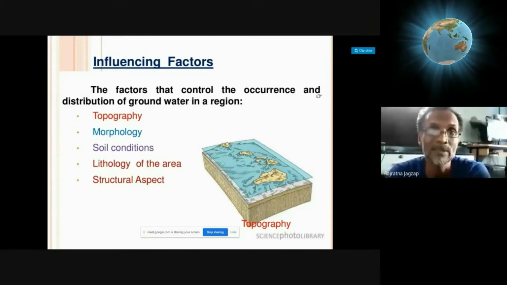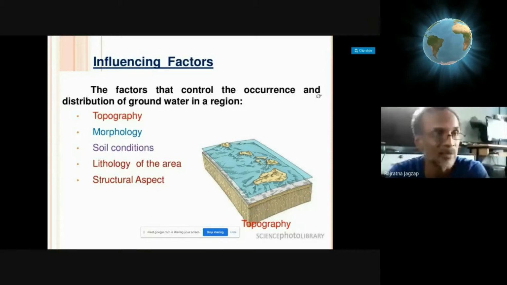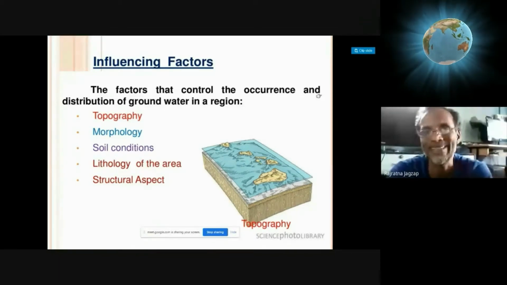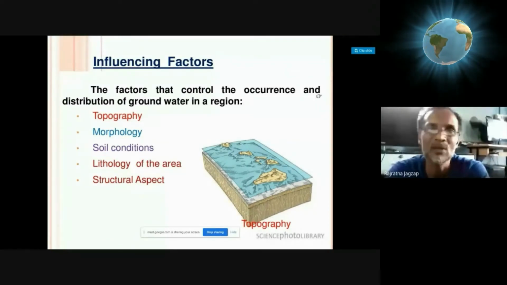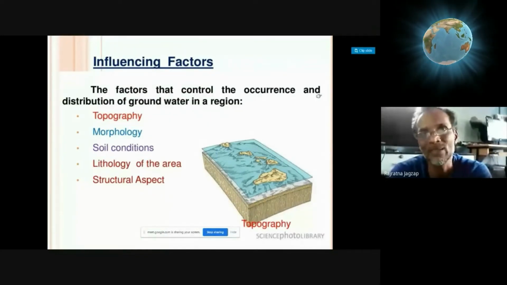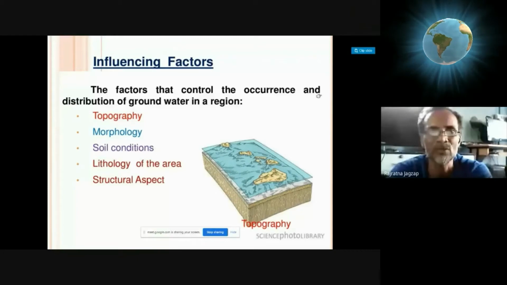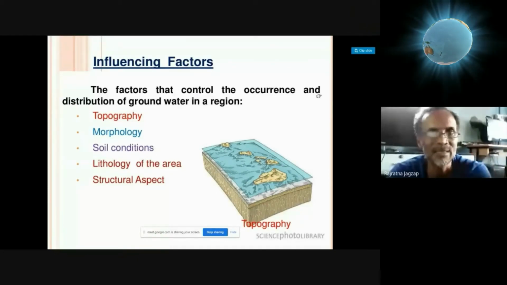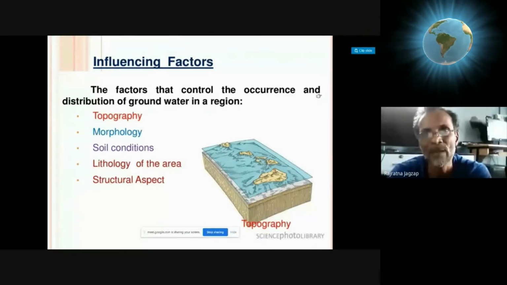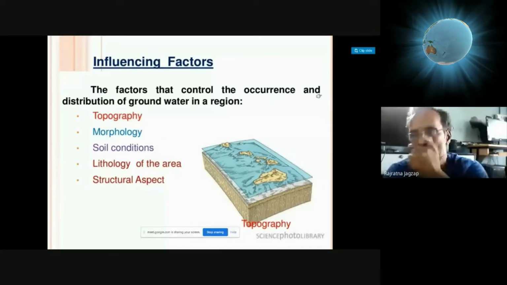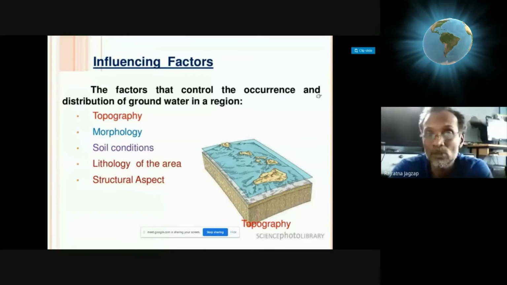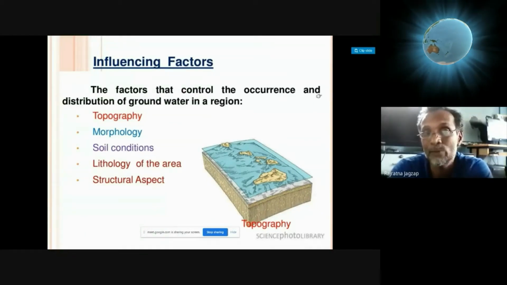And if the rock is crystalline or igneous type, for example granite, as it does not have any pores like sedimentary rock, it is crystalline, hard, compact rock. So though the ground surface is leveled or gently sloping, it does not promote infiltration. So surface runoff will be more. As there is less infiltration in crystalline or igneous rock, for example a granite terrain, it will not allow water to infiltrate down. So availability of groundwater in such lithological conditions will be less.